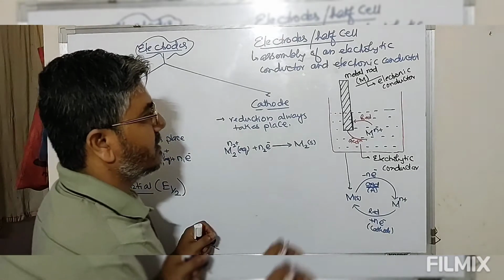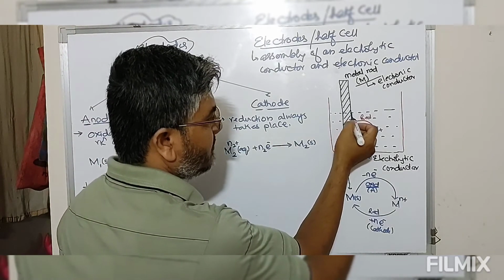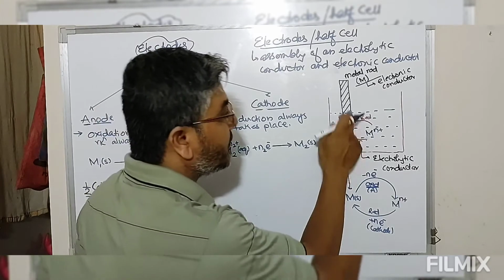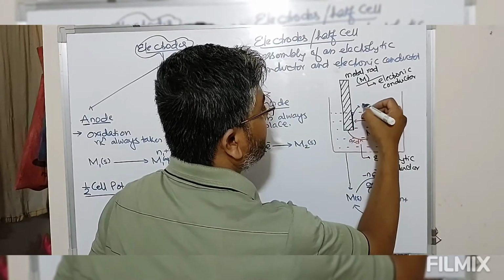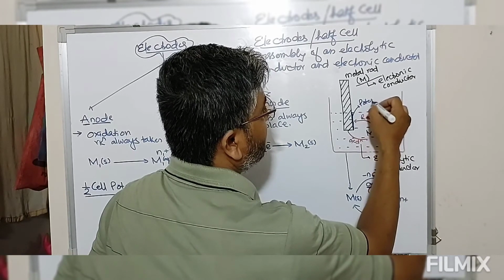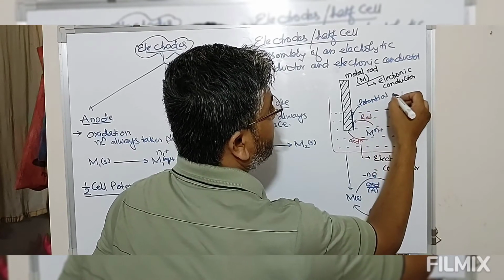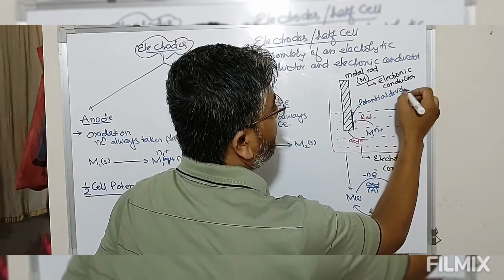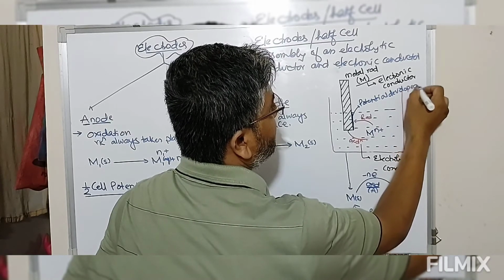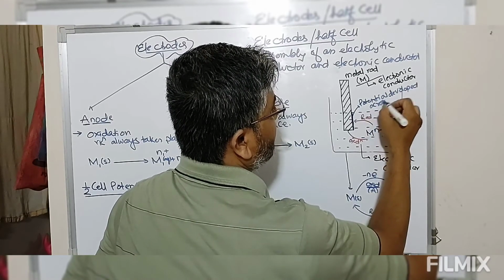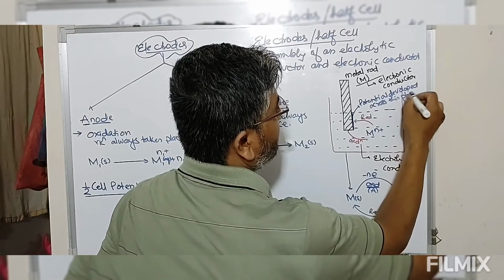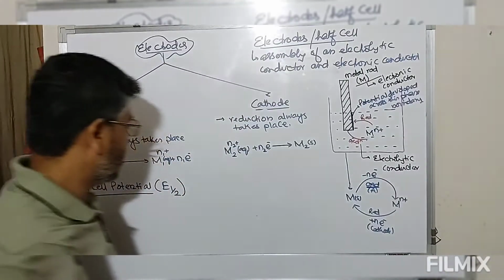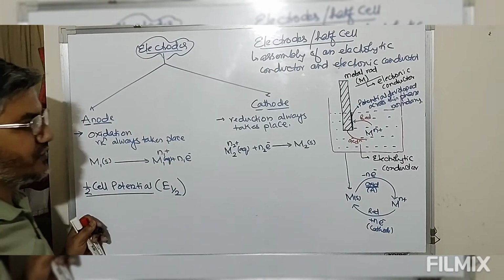This is the potential difference developed across the solid solution phase boundary. This potential is known as half cell potential.